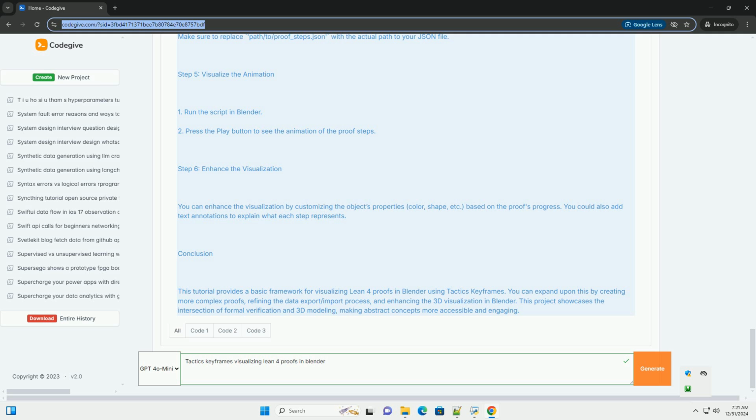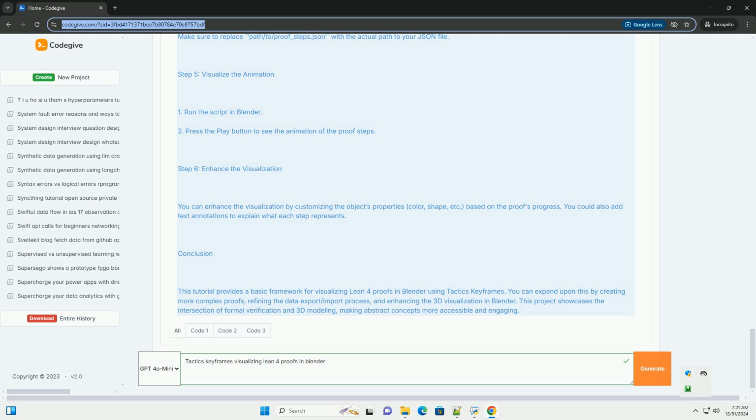Step 4. Load data in Blender. Next, you need to load the proof data into Blender. You can use Python scripting in Blender to read the JSON file and create keyframes based on the proof steps. 1. Open Blender and navigate to the scripting workspace. 2. Create a new script and enter the following code. Python. Import JSON. Import bpy. Load the JSON file. With open, path/to/proof_steps.json, r, as f.